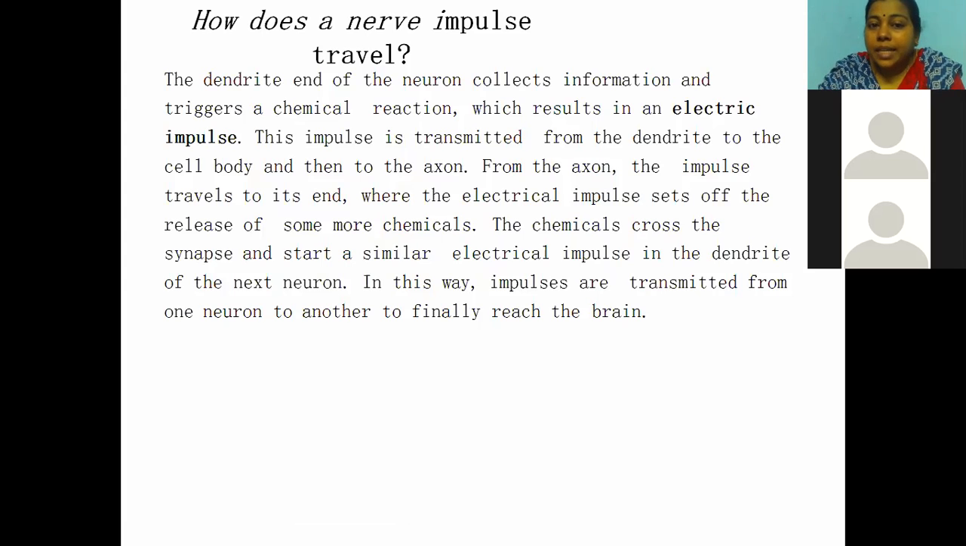The dendrite end of a neuron collects the information and triggers a chemical reaction, which results in an electric impulse. Here you know about the neuron structure. The dendrite of one neuron collects the information and triggers the chemical reaction. This results in the electric impulse. This impulse is transmitted from the dendrite to the cell body and then to the axon.